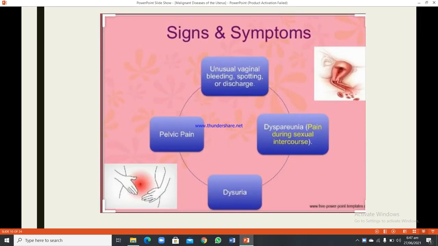Signs and symptoms. We can see unusual vaginal bleeding, spotting or discharge. It will lead to dyspareunia, pain during sexual intercourse. Then dysuria, painful micturition, and pelvic pain.